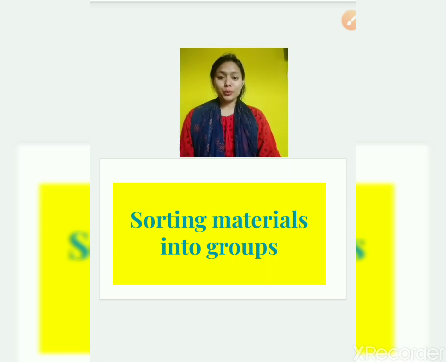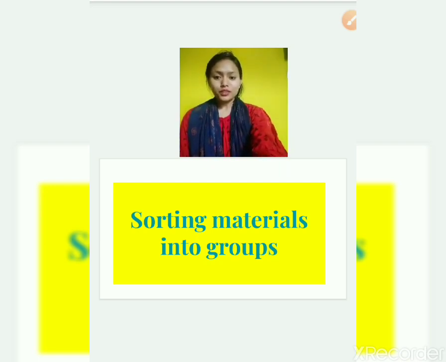So, in the previous video, we studied different types of cloth material. That was our chapter 3, fiber to fabric. Now, in this video, we will start our 4th chapter, that is sorting material into groups. It means we have to place things into groups.